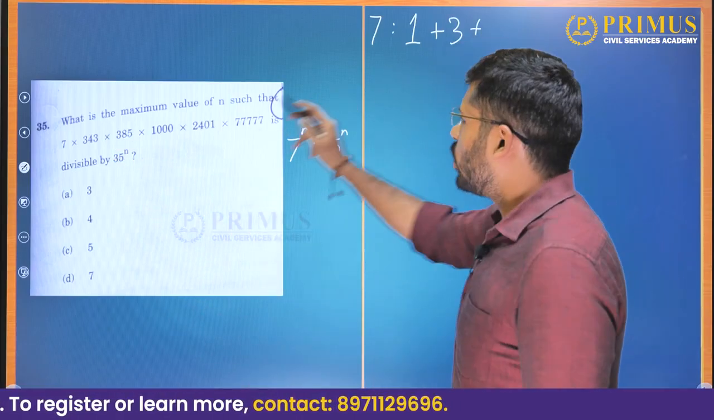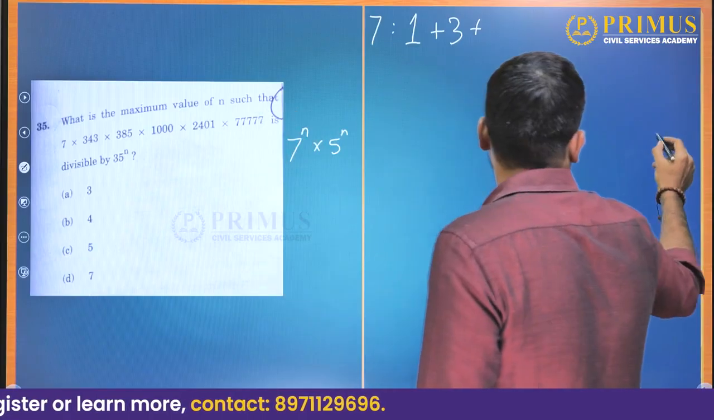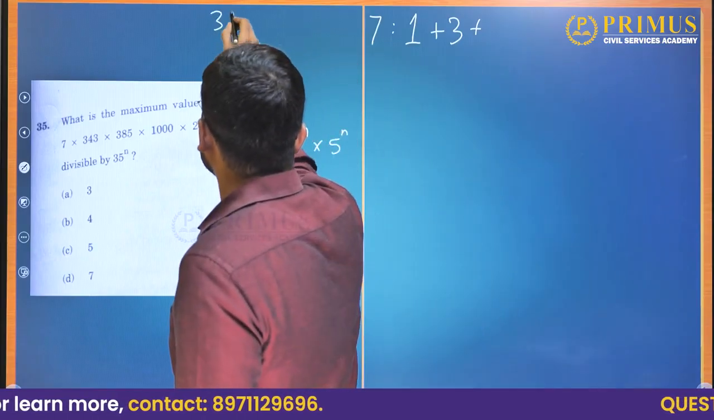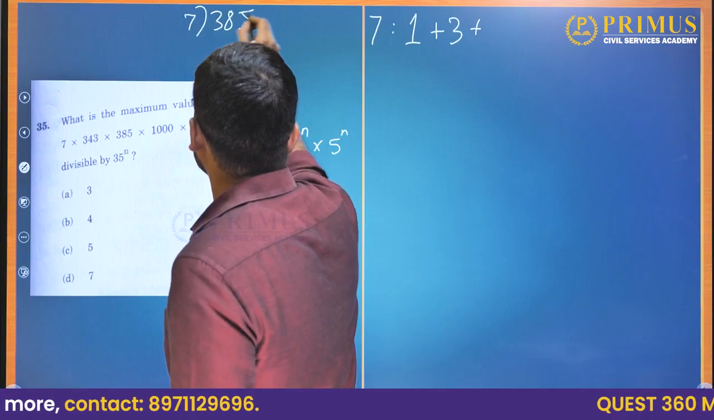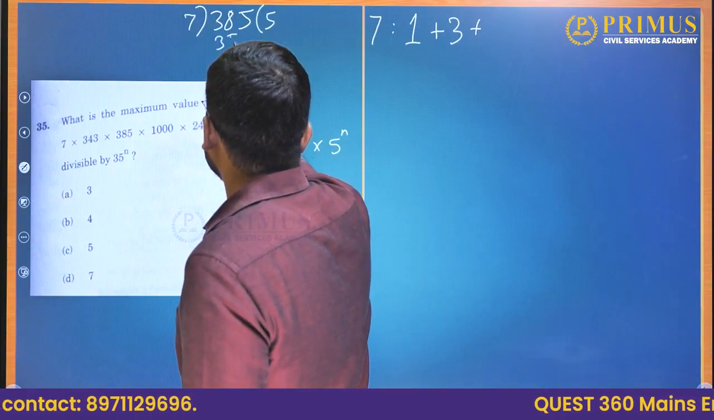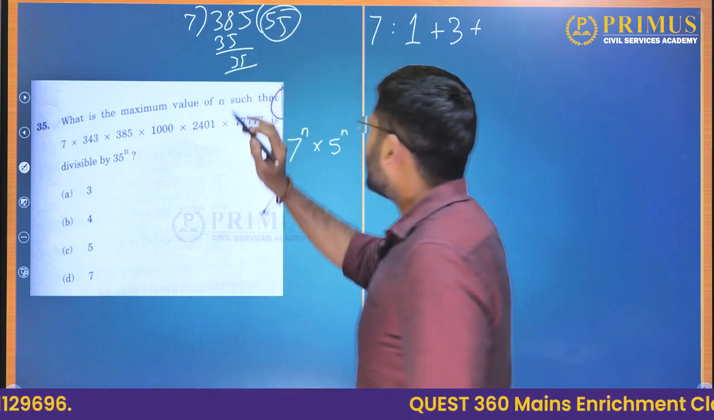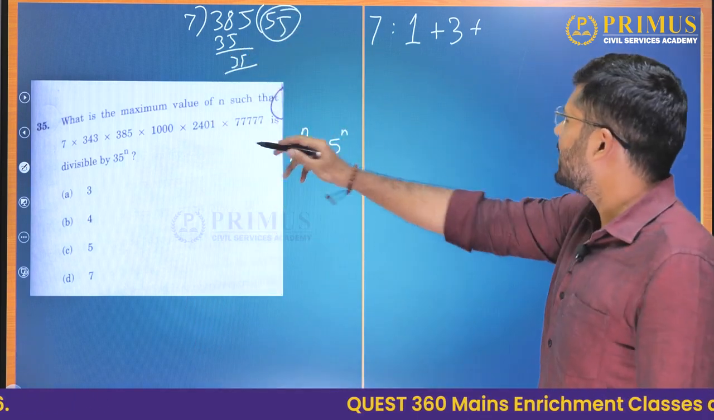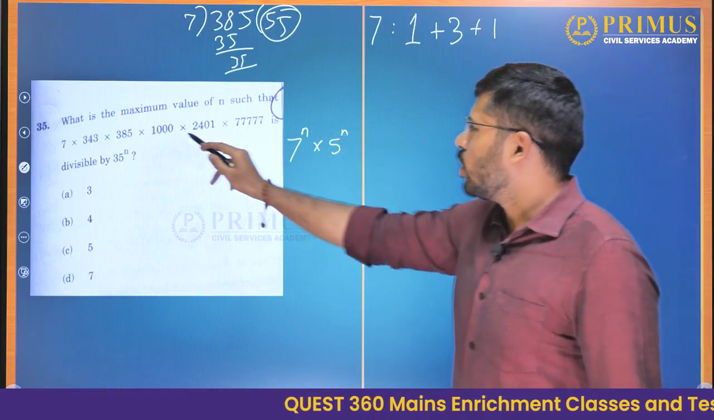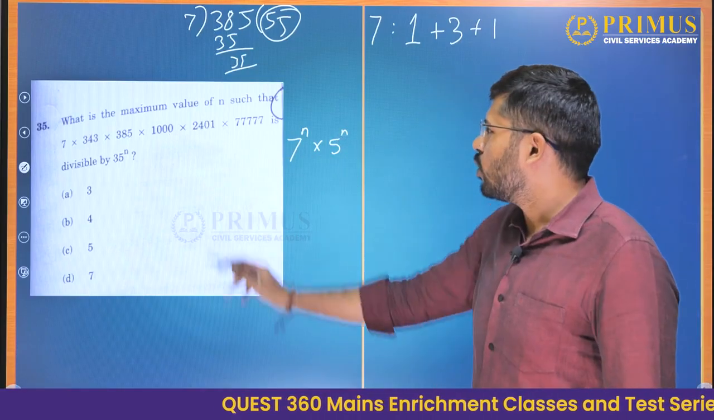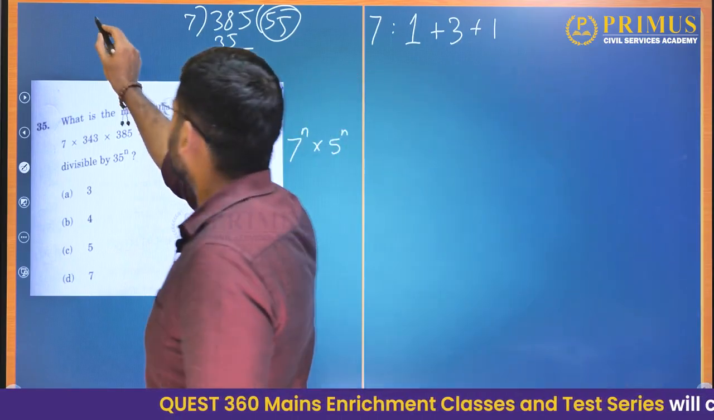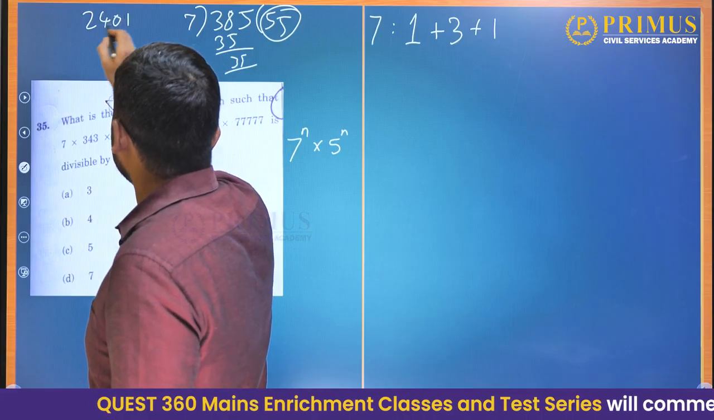3. What about 385? Now, 385, let us try and divide it by 7. 7 5s are 35 and 7 5s are again 35. So there is no 7 in 55. So how many 7s are there in 385? That is 1. What about 1000? There is no 7 in 1000. What about 2401? Let us try and divide.